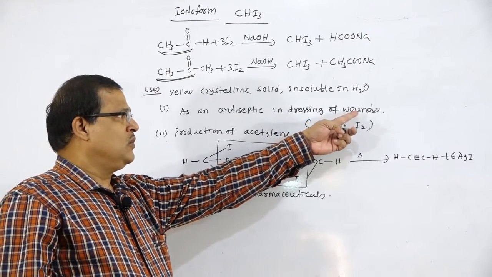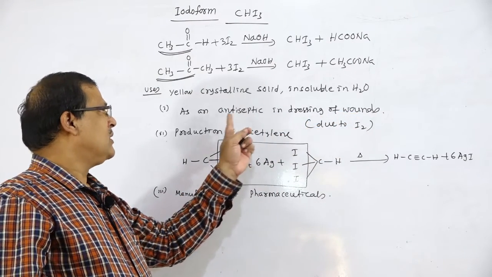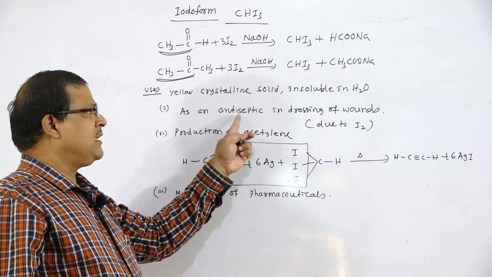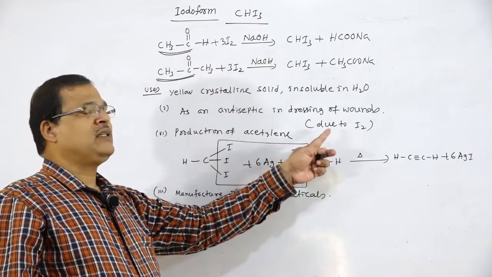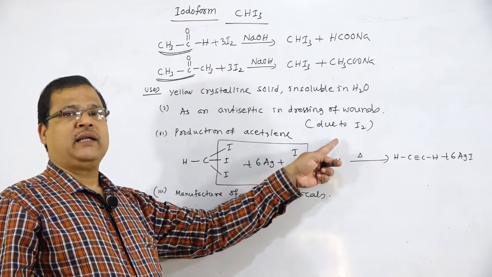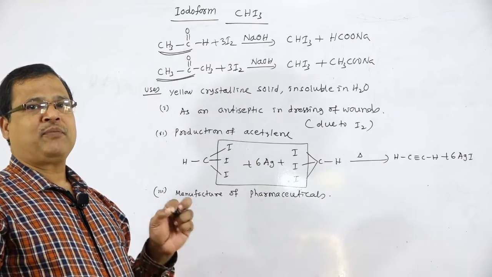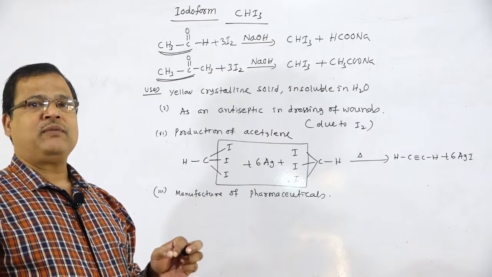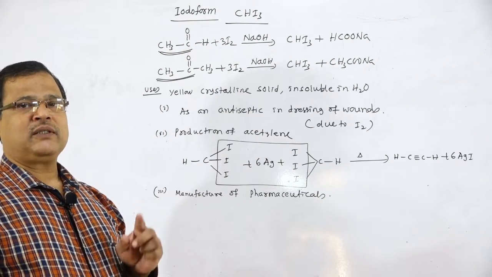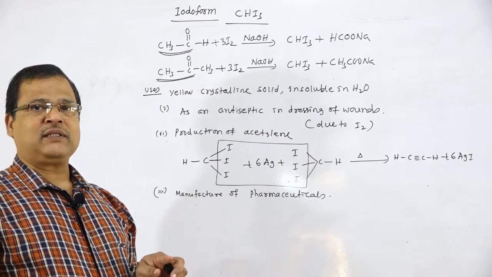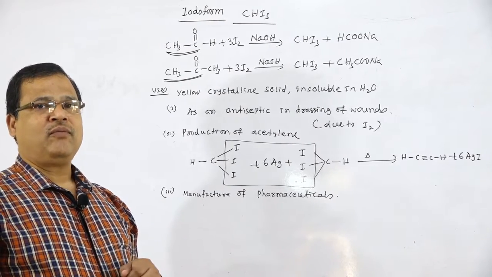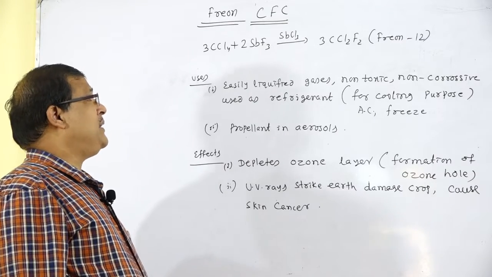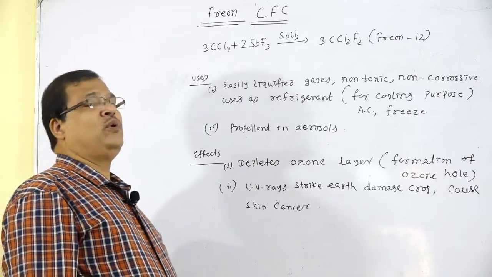So for wounds we can use CHI3 as an antiseptic, because it has the ability to produce I2, and the antiseptic property of iodoform is due to I2, because iodoform at body temperature will decompose to form I2. So the next compound is freon, CFC, chlorofluorocarbon.